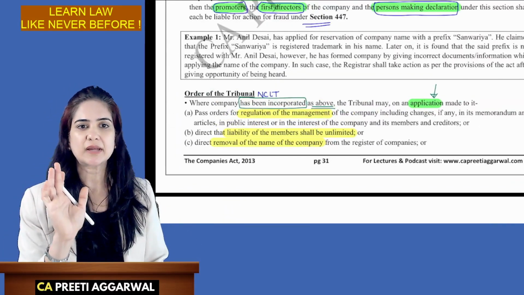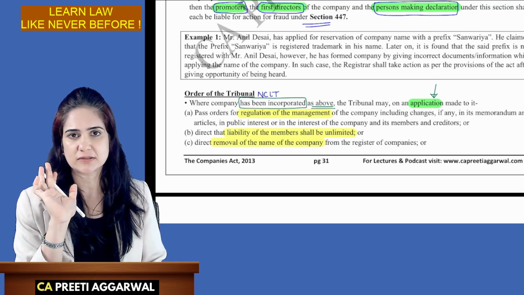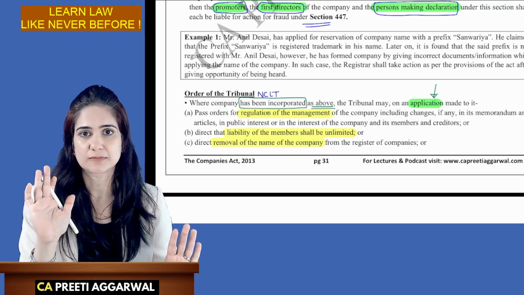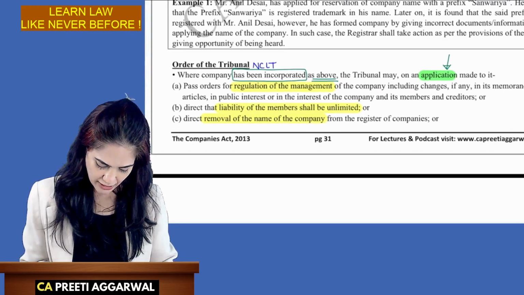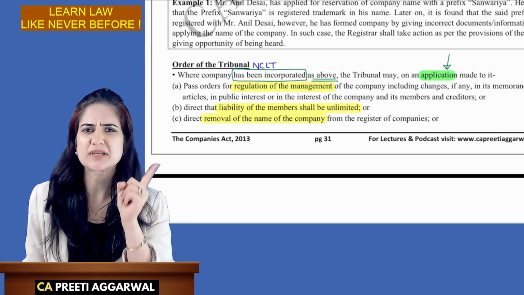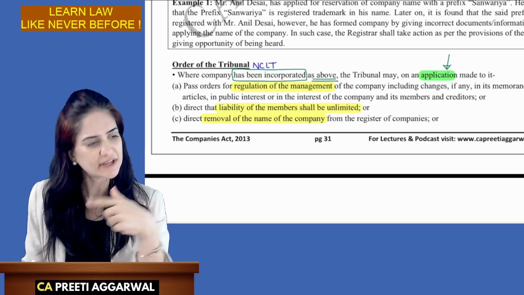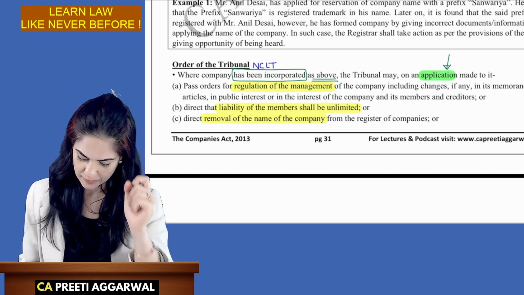See, we can tell the company to alter the objects so that everything is lawful now. So you regulate the management. These directors and promoters are the persons who thought of incorporating a company fraudulently. Remove them, change the management.